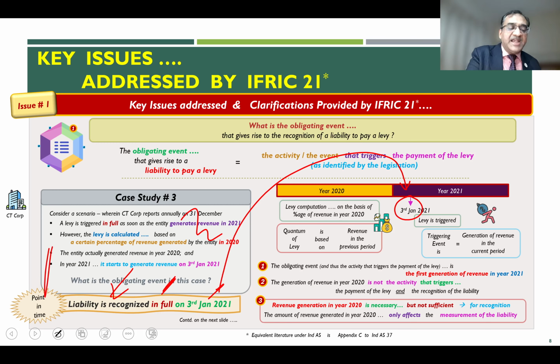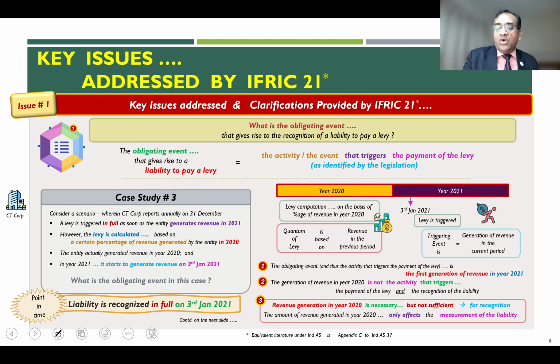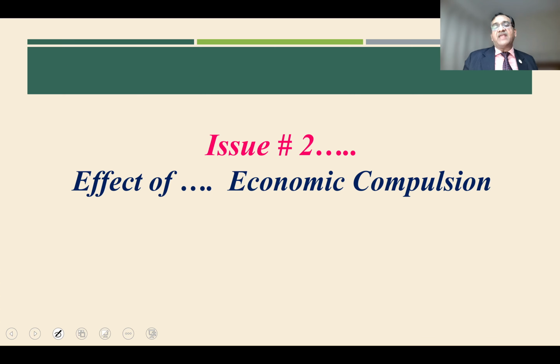So it's a point in time levy. 100% of the levy will get triggered on 3rd January. The entire amount will be payable on 3rd January itself, relating to the revenue which you have earned in the last year. So this is issue number 1. Let us see issue number 2.